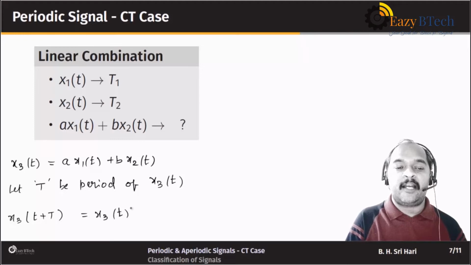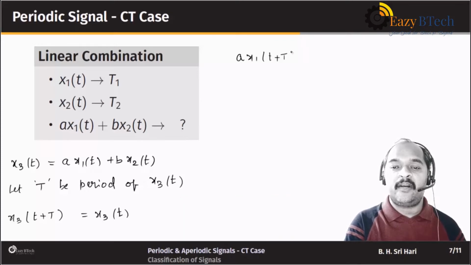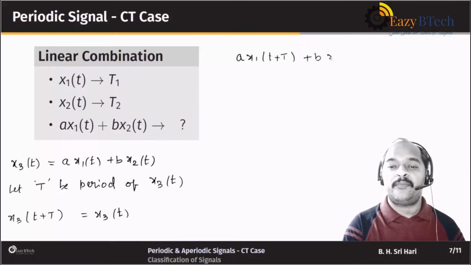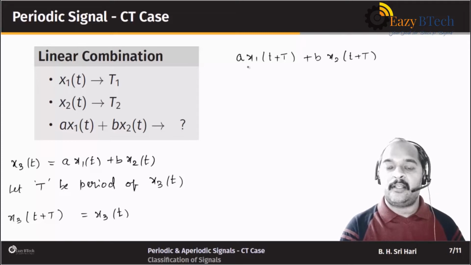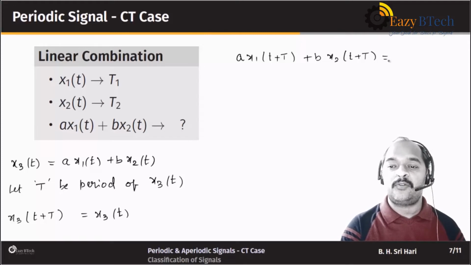So what does that mean? a times x1 of t plus capital T plus b times x2 of t plus capital T should be equal to a times x1 of t plus b times x2 of t.